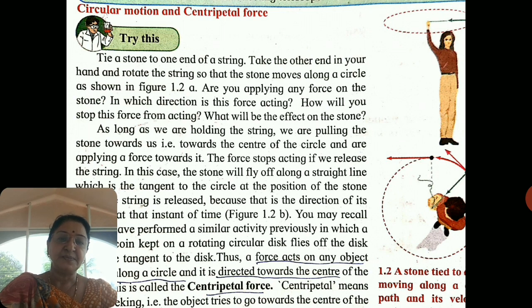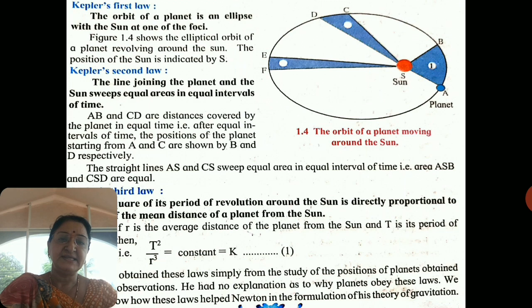For circular motion, centripetal force is necessary. It is one of the forces acting on an object which performs circular motion, and that force is called centripetal force. It acts on the object which is moving along a circle, and it is directed towards the center of the circle. The meaning of centripetal is center seeking, that is, towards the center of the circle. One thing must be remembered: centripetal force is necessary for circular motion. Without centripetal force, circular motion is not possible.